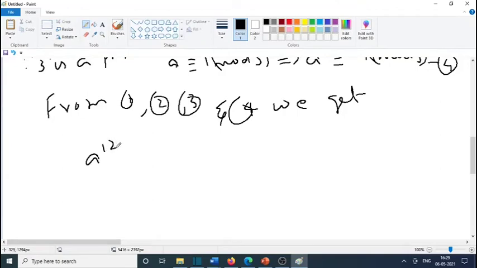a raised to 12 congruent to 1 mod, everything is 1 mod,